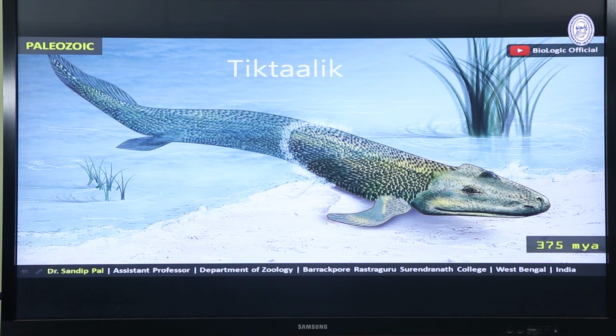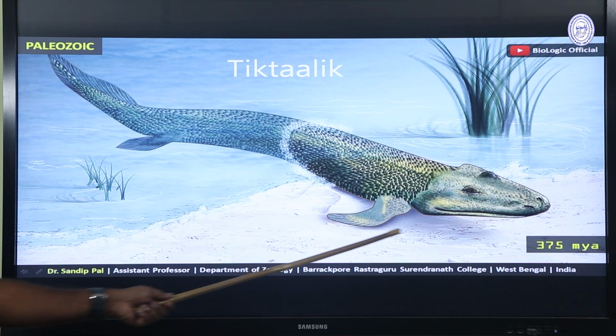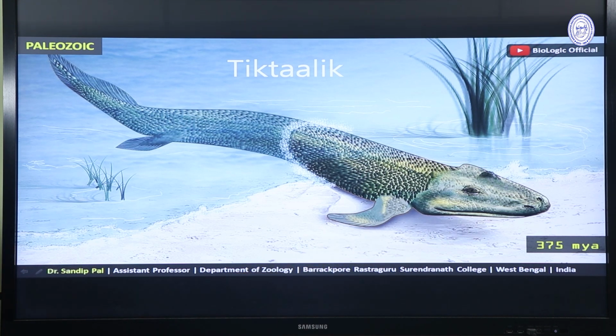There is a fish, not actually fish, it is an intermediate form between a fish and amphibian, which is called Tiktaalik, that appeared around 375 million years ago. So they moved from the water to the land during Devonian period, during the late Devonian period. So this is a big step in the evolutionary history, and hence amphibians appeared.